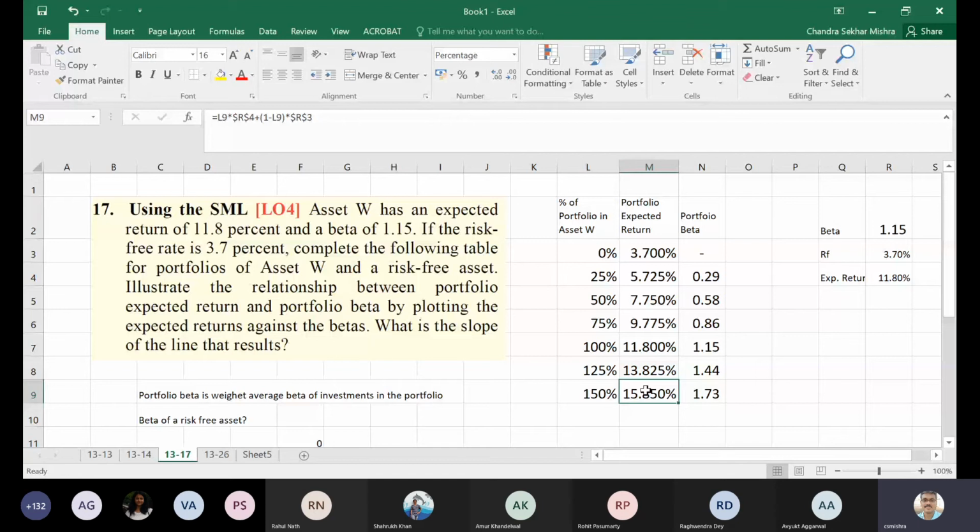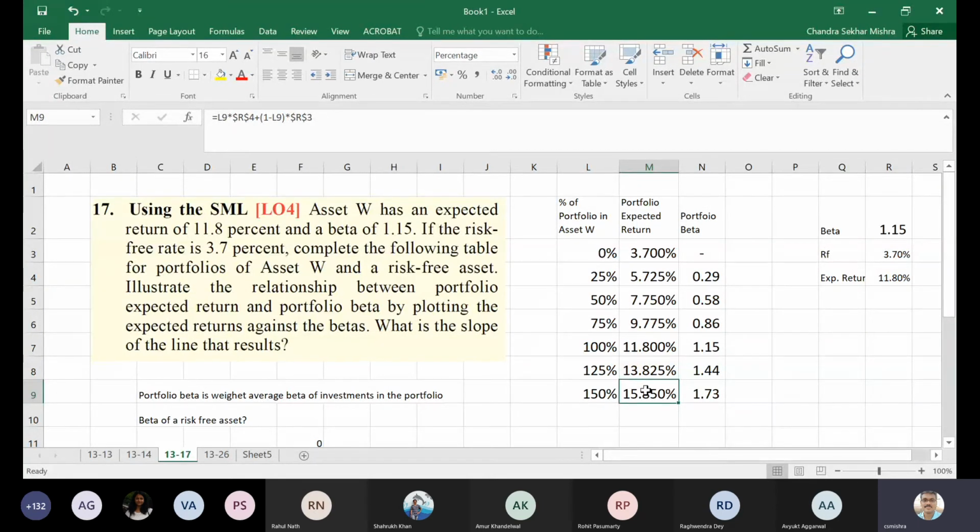How is it that you can have a portfolio of more than 100% in one of the assets? That means you are actually borrowing at the risk-free return, 25%, and investing that amount in the risky asset. That is called a 125% weight in the asset. If the weighted assets are in W, that means minus 25% is the weight in the risk-free return. Minus 25% means you are borrowing at 3.7% risk-free return and investing that money in this